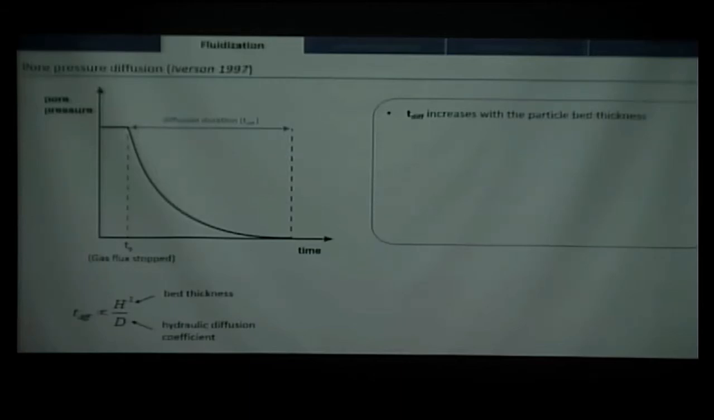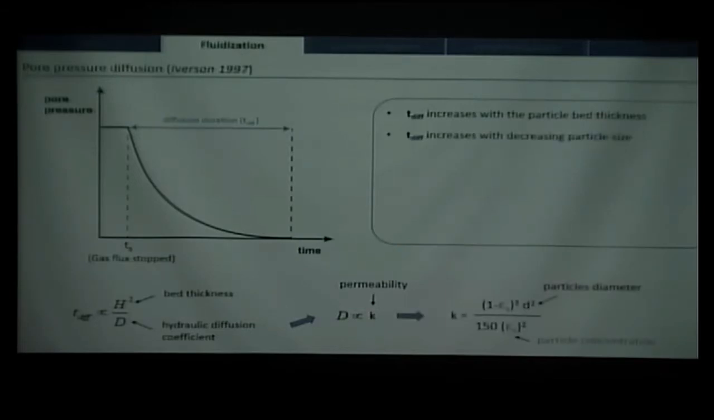So the thicker the flow, the longer it will take to diffuse. And it's also dependent on one coefficient called the hydraulic diffusion coefficient, that is proportional to permeability. And permeability is also controlled a lot by particle diameter. It means here that the smaller the particles, the longer the duration, which is kind of logical here.